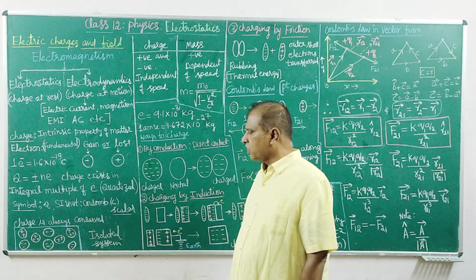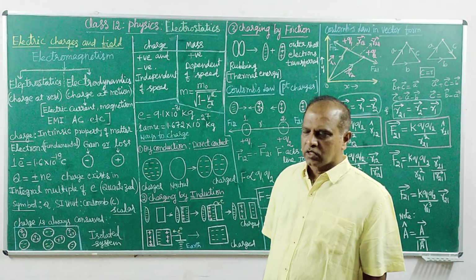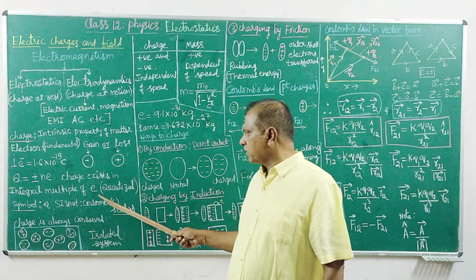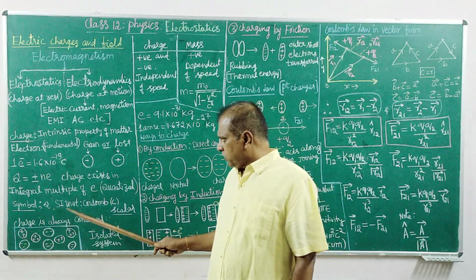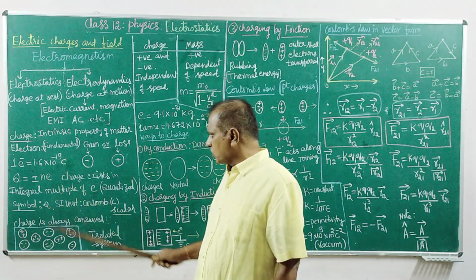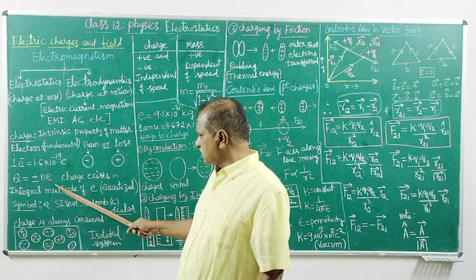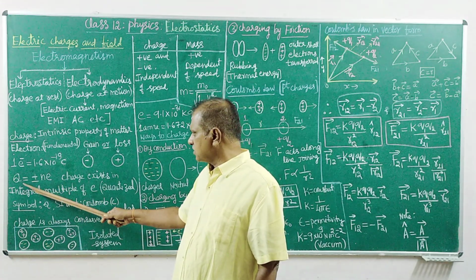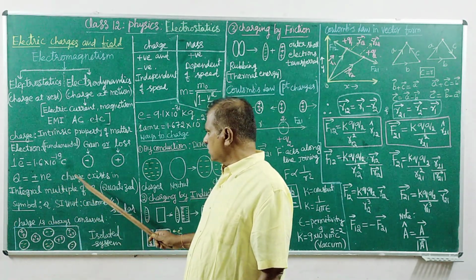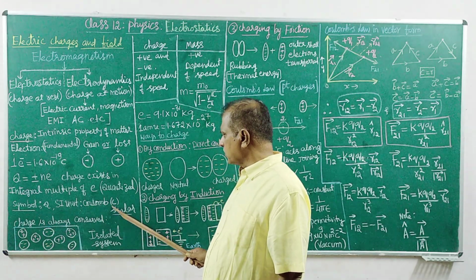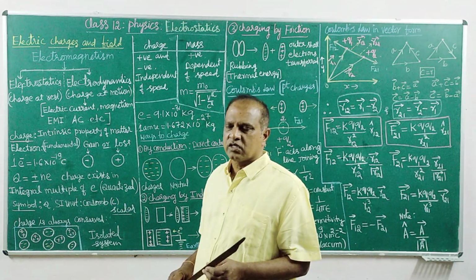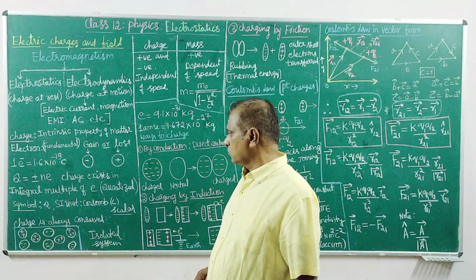Each electron is 1 quantum, that is either radiation or particle, either in terms of this 1 quantum. So that is n into E. So this charge is called as the amount of charge, the symbol, and the unit is coulomb. It is always a scalar. The electric charge is a scalar, not a vector.